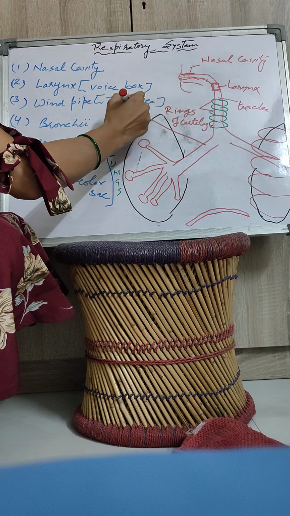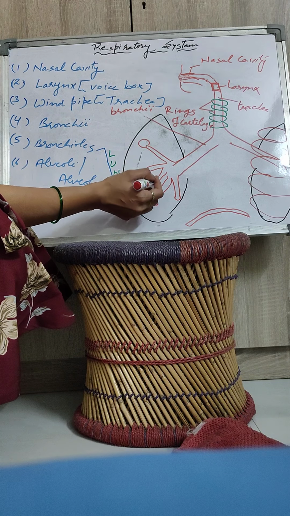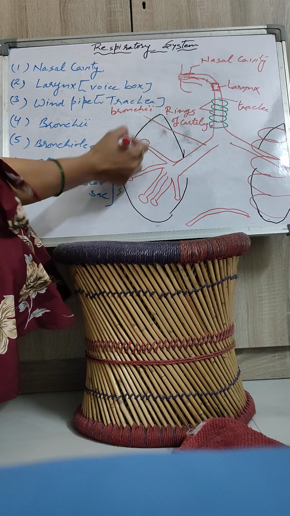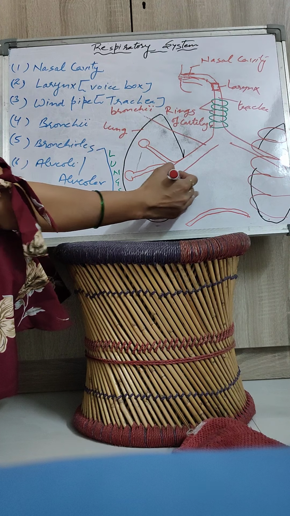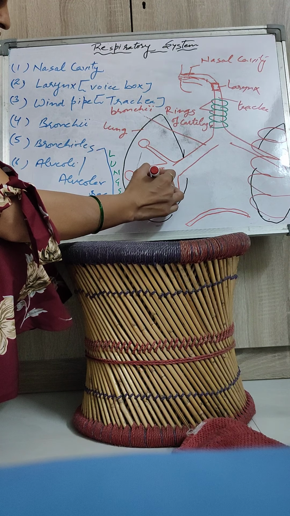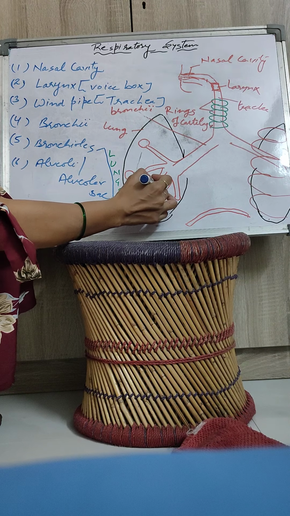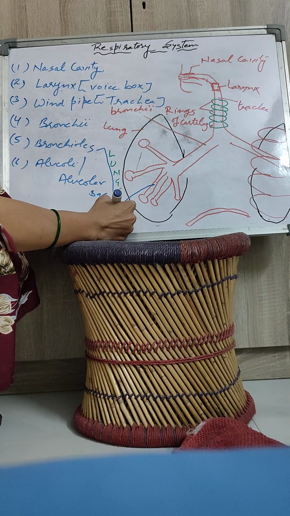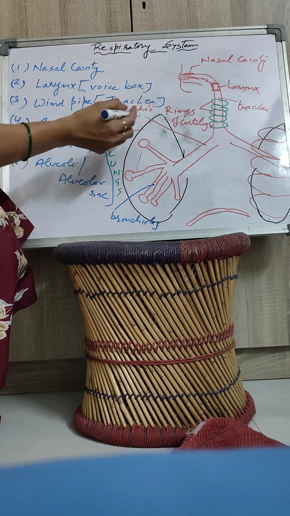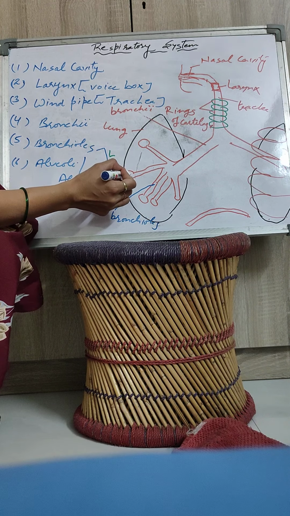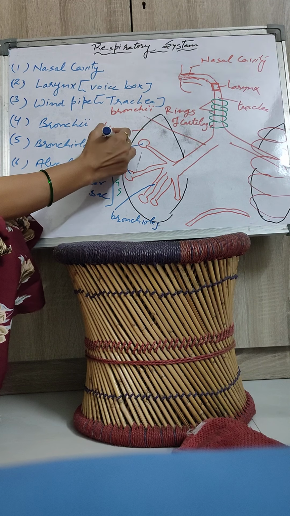Bronchi continue with thin tubelets found inside the lung, known as bronchioles. And at the end of each bronchiole, a sac-like structure is formed, known as alveoli or alveolar sac.